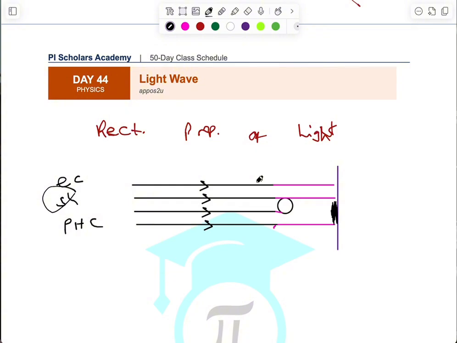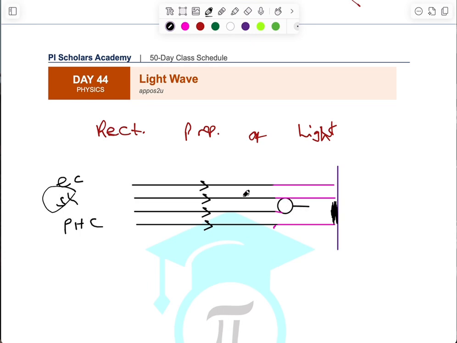And you see, shadow is actually synonymous to darkness. When we say shadow, even eclipse, these two are synonymous to darkness. So it's called the absence of light. So the fact that light is not able to make it to this point on this screen, then we say there is absence of light, which is what? Shadow. So whose shadow is formed? The shadow is going to be in the shape of this object. By the way, the shape of the shadow is not only dependent on the shape of the object, it's also dependent on how the light is incident and the angle at which the light is incident on the surface as well.